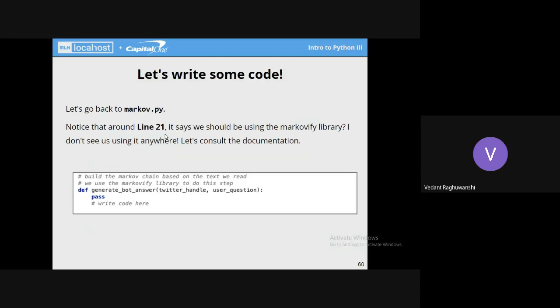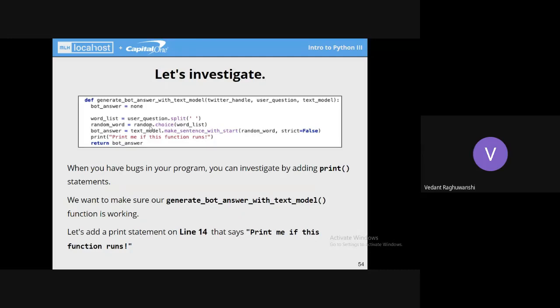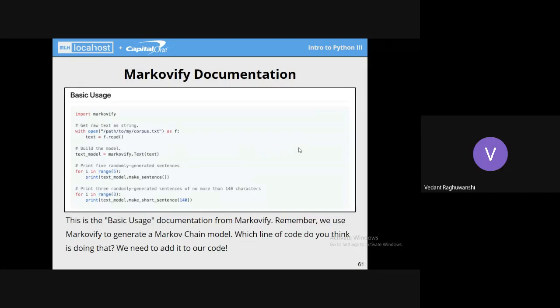So here is the reason the print function which we used here to debug our code was not working. Why was it not working? Because we haven't used the Markovify library yet. There are a few things which we have to do to actually make the Markovify library perform a request, and these things are mentioned in its documentation. Here is a screenshot of its documentation and the basic way the Markovify library generally works. Here it is just importing a text file. Then it is building a text model using the Markovify.text function.